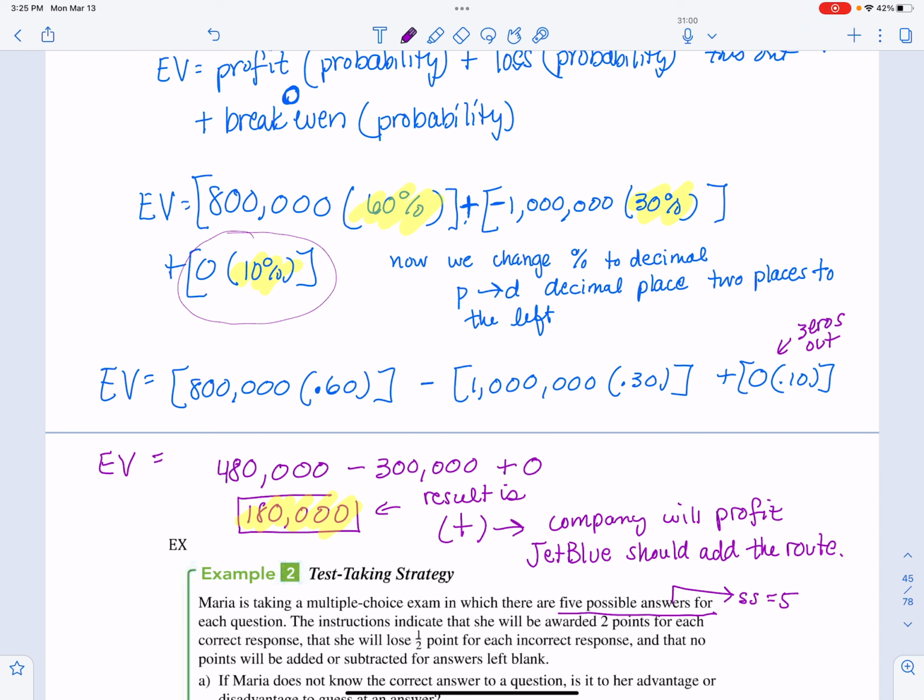By the way, if your answer that you got right here was negative, then that means that that company should not go for it and should not add the route. Okay, let's look at another example here.